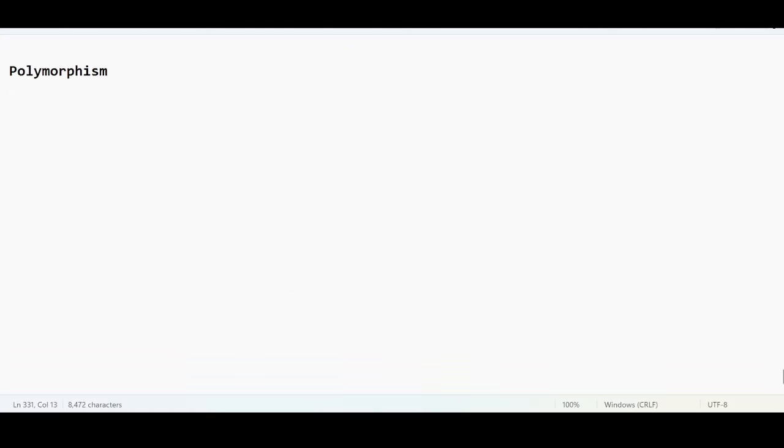So today we are going to see a new topic which is called polymorphism. This is one of the important topics in core Java. Even in developing real-time applications, we often come across this polymorphism concept. So please pay some attention here. Let me give you some demonstration about polymorphism.